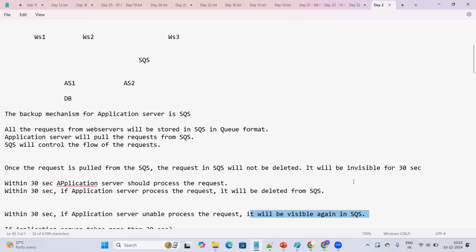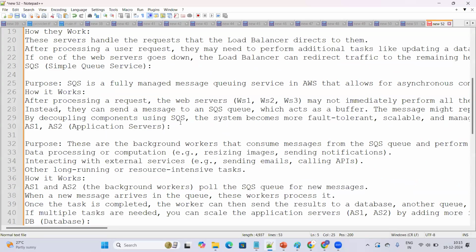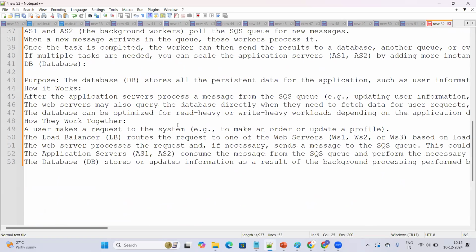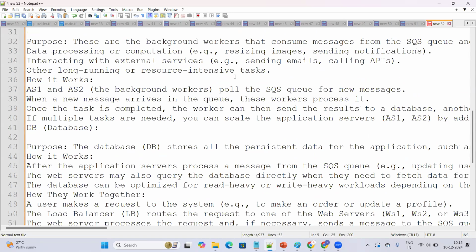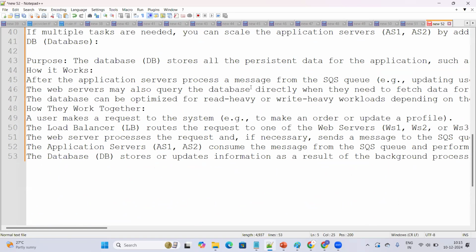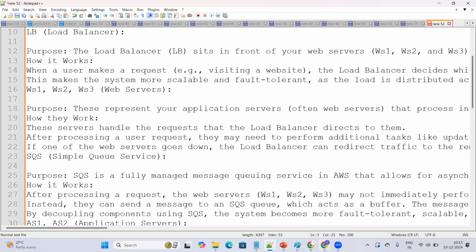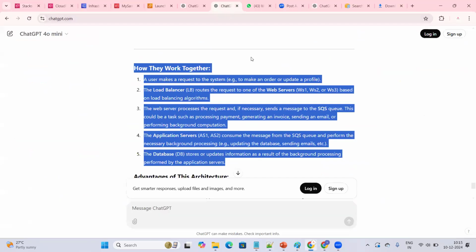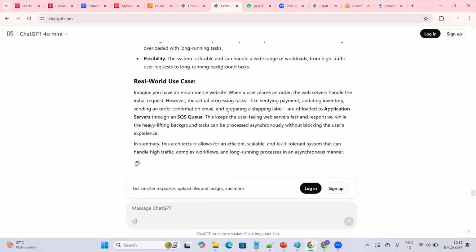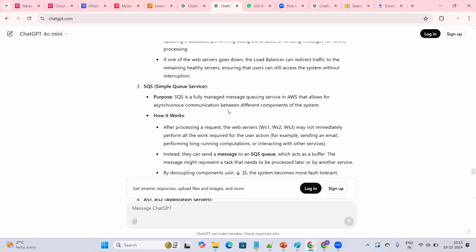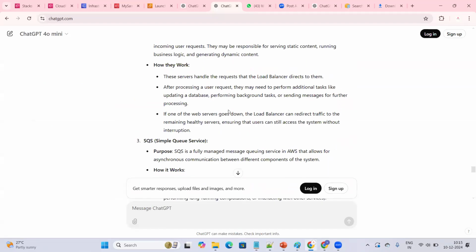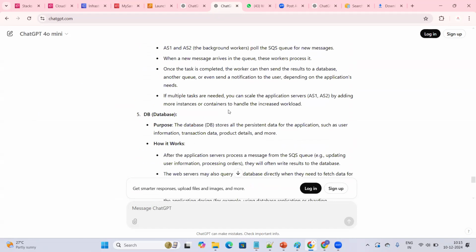Hope you understood the reason why we are going for this SQS service. We don't have anything to show as a practical for this one, but I can explain it. Let me show you some examples to understand where the Simple Queue Service is useful.